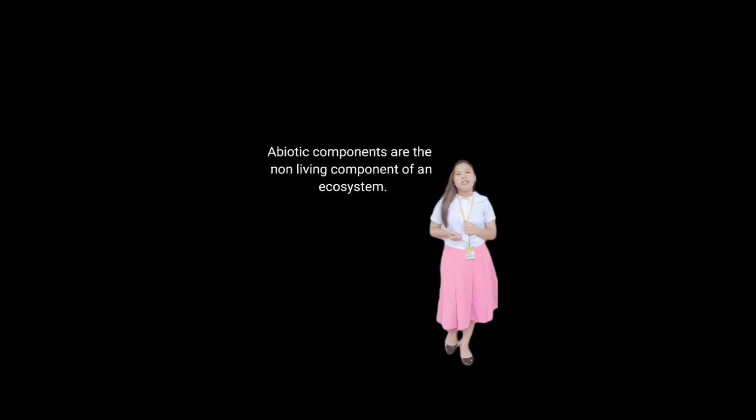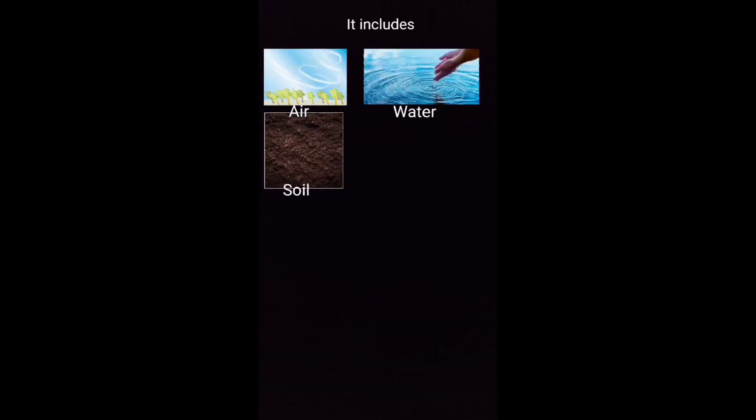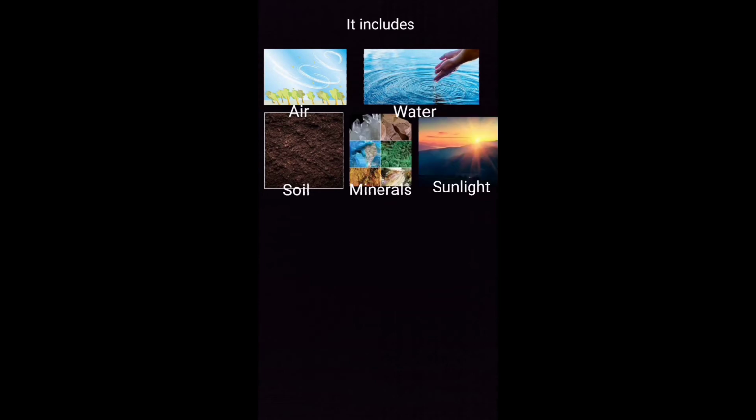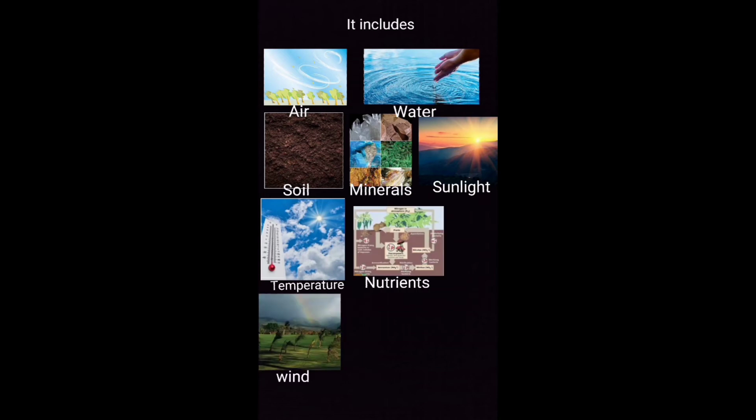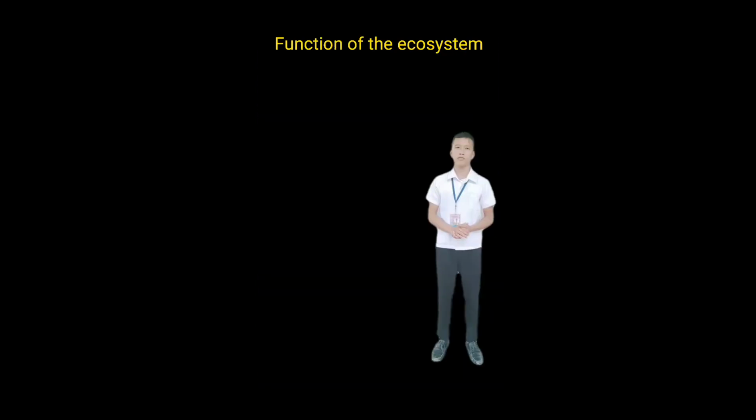Abiotic components are the non-living components of an ecosystem. It includes air, water, soil, minerals, sunlight, temperature, nutrients, wind, altitude, and turbidity.